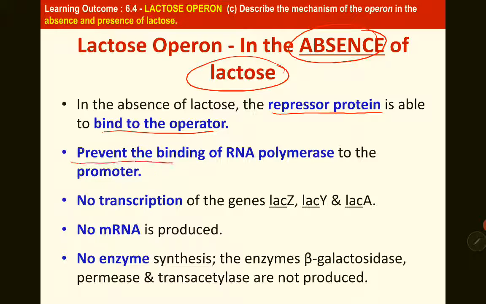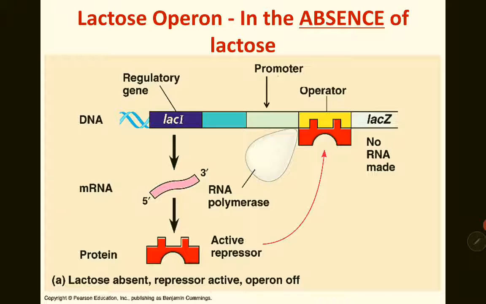It prevents RNA polymerase from binding to the promoter, so there is no transcription. When there is no transcription, no mRNA is produced, then there is no translation. When there is no translation, no enzyme will be produced.